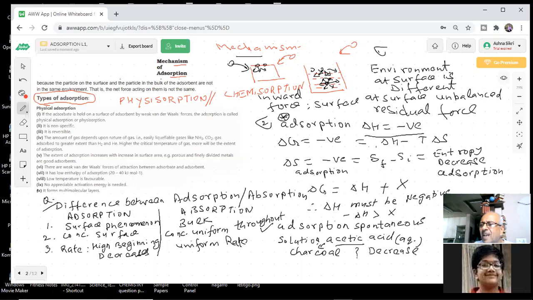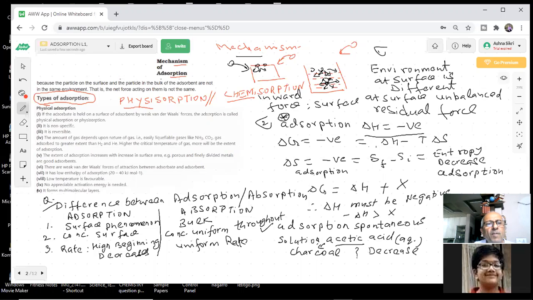The meaning itself, when you know it so well, that is how we learn; the meaning of the word should be known to us. What is the meaning of physical adsorption? Physical means what force should be there? Sir, only van der Waals forces should be there. Physical force, there is no bond, right or wrong? But chemi means what? Bond formation will be there. There will be a chemical reaction, chemical bond. What do I mean by chemical reaction? Bond breaking, bond formation, all this we have been telling you. So these words will explain to us.